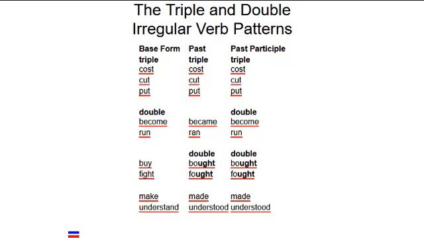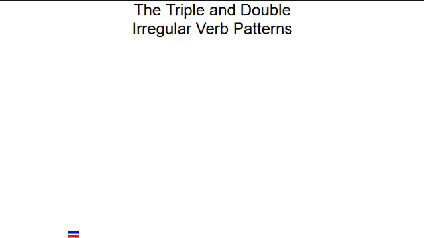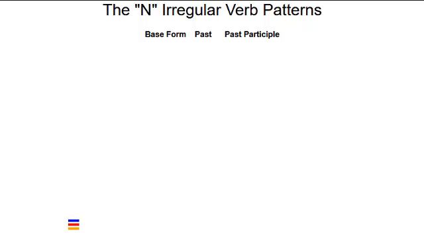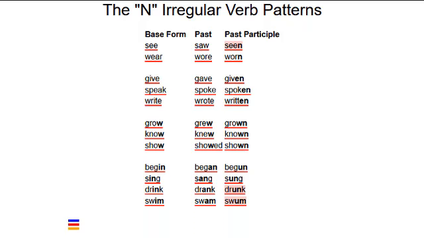Most irregular verbs take the same form for the simple past and the past participle. However, unlike regular verbs, they don't end with ed. Examples are bought, thought, made, and understood. I have listed 47 of these double patterned verbs in my charts. The other 4 groups all form patterns with the past participle ending with the letter N. Examples from these groups are seen, spoken, shown, and begun.